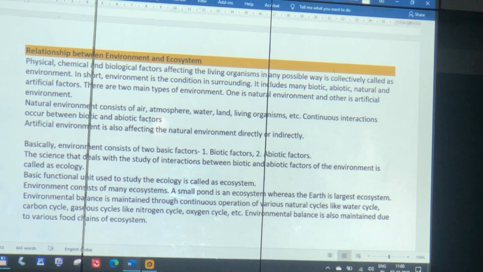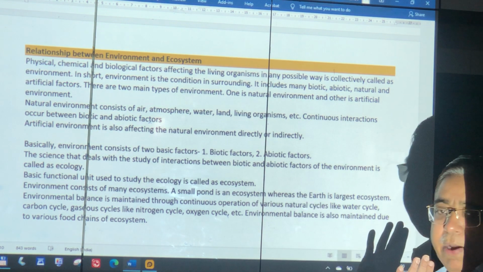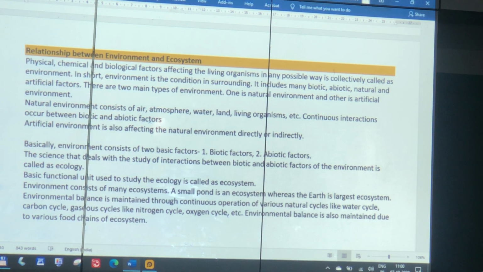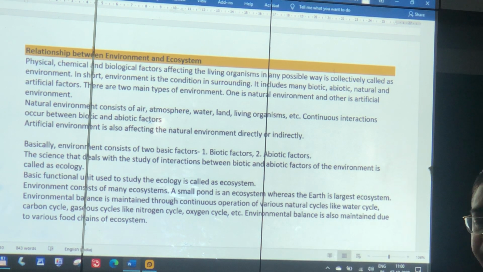So, environment has 2 parts, living and non-living. Living is biotic, non-living is abiotic. The science, the subject which deals with this is called ecology. Ecology means study of the home, study of your home and environment. And you study 1 unit, 1 chapter. We have 1 ecosystem as a part of it, so I have a pond ecosystem, a lake ecosystem, a desert ecosystem. So all these are pieces which I can separately study.